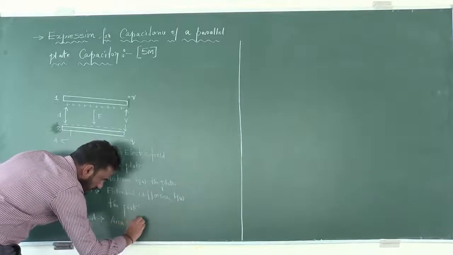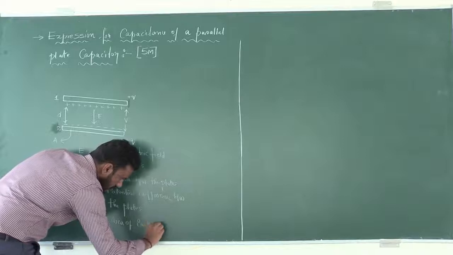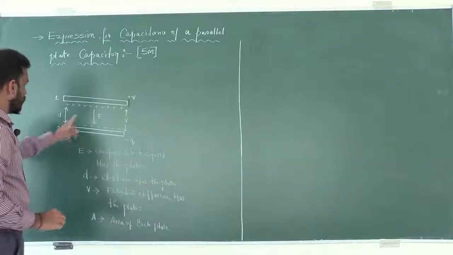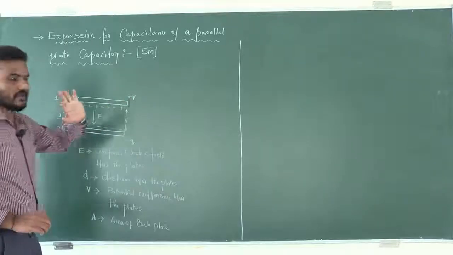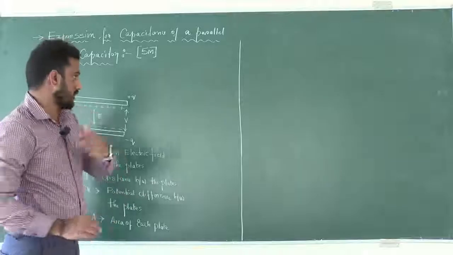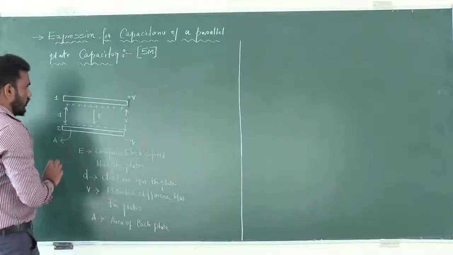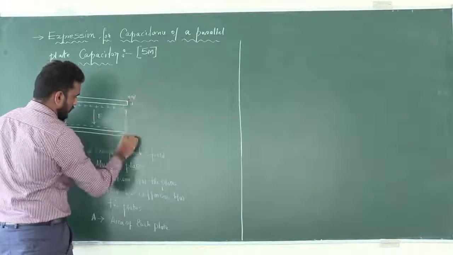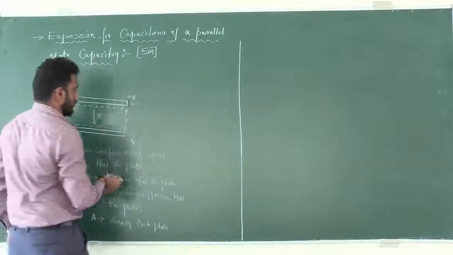Area of each plate, and plus Q and minus Q are the magnitude of the charges on each plate. And one more thing here, plus sigma, minus sigma.